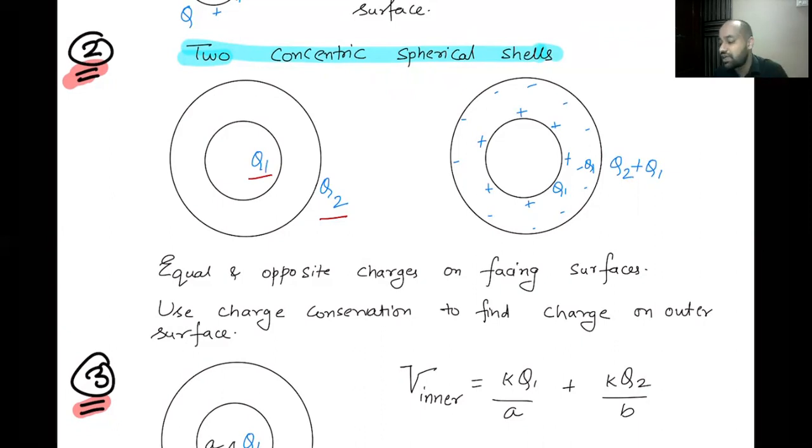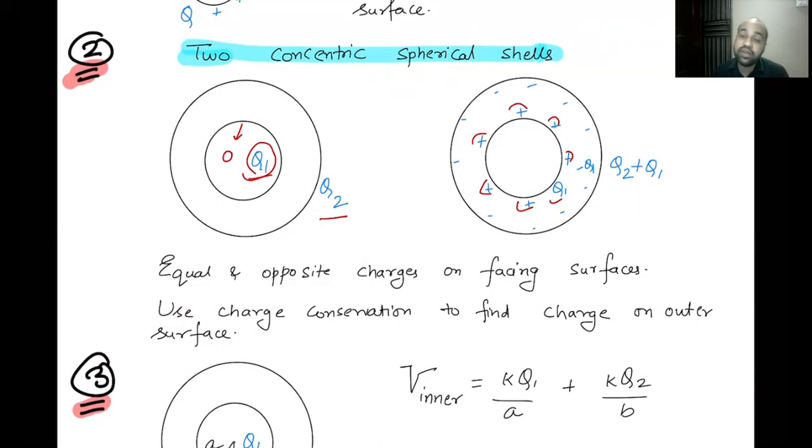We start from the smaller shell, and on the smaller shell I can say the charge on the inner surface will be 0, because there is no charge inside the cavity. For the smaller shell, all the charge Q1 will be on its outer surface. So all of this Q1 will be here on the outer surface of the smaller shell, as you can see in the diagram. Now the smaller one is done. What about the bigger one?